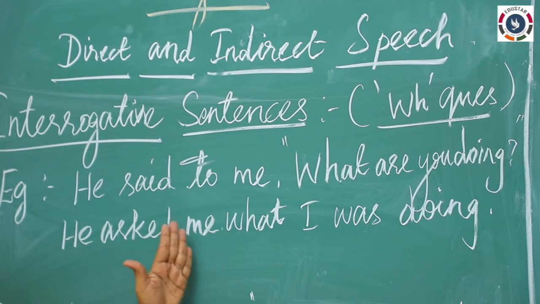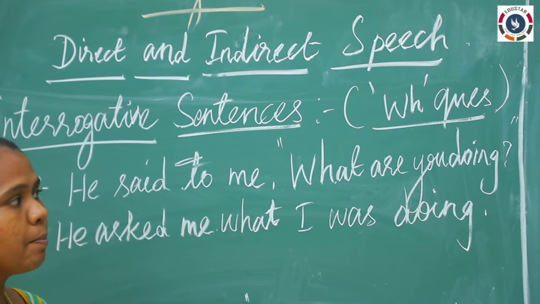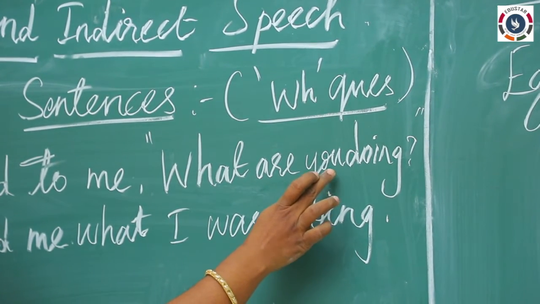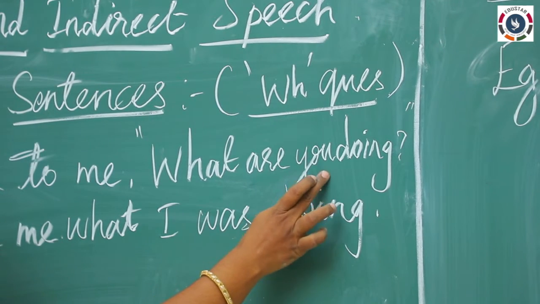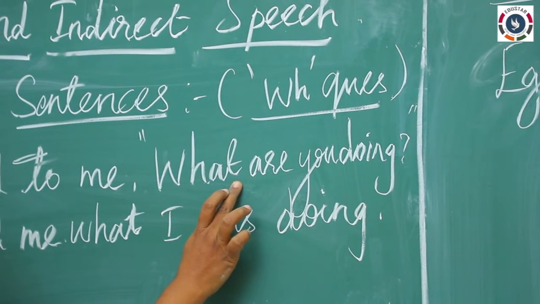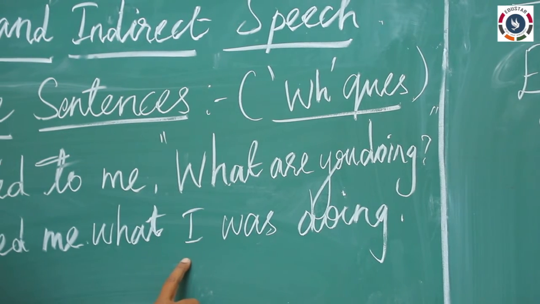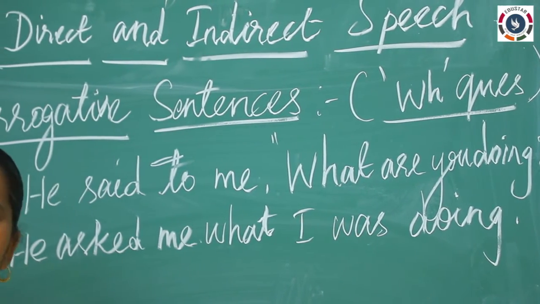So he asked me what. And the normal structure, please make a note, you. This you will be changing the pronoun, but in assertive, subject should come before the verb. So this you will be changed into I and are is in the present tense. So what is the tense form?